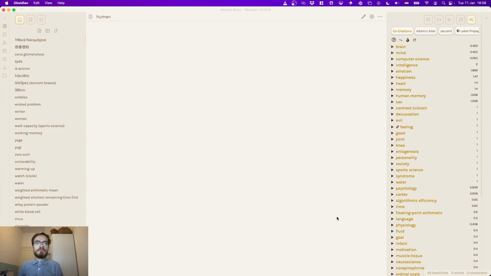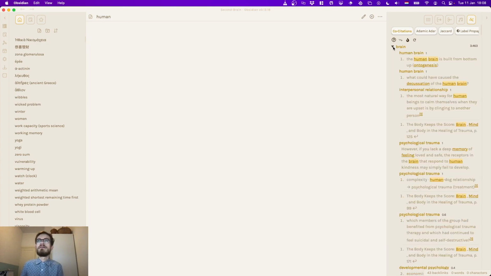This is a publicly available vault that we found to test our methods on. So right now we are in the human node, and we can see to what kinds of concepts human is most related. And we see the large one is the connection between humans and their brain. So here's a nice fact, right? I've not read this vault, so I'm not sure what exactly is in there, but you can see that the human brain is built up from the bottom up, which is apparently a concept called ontogenesis.